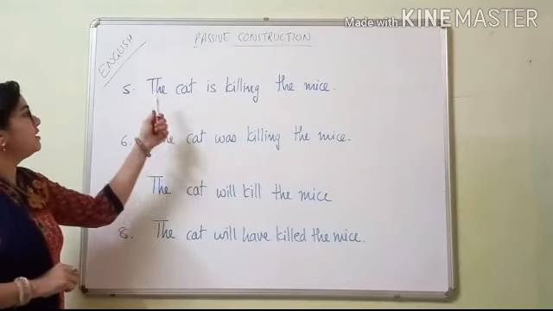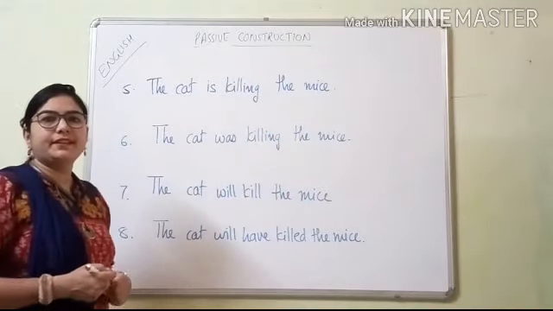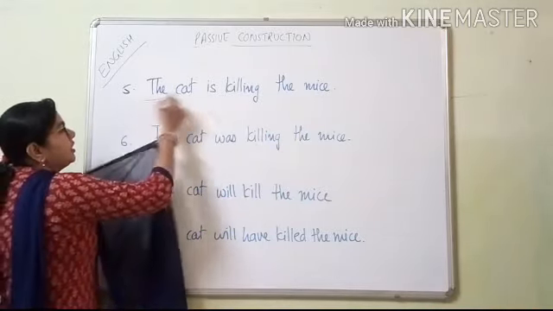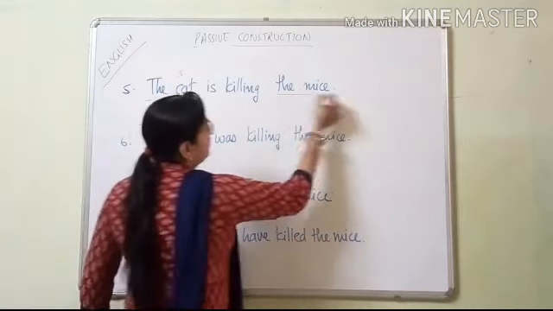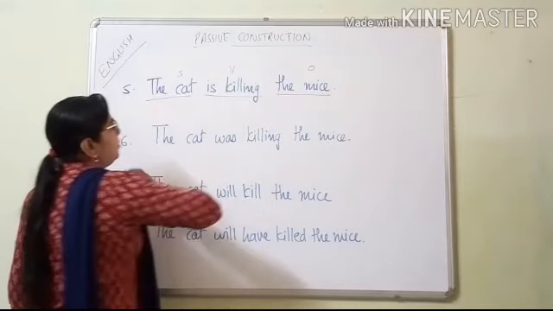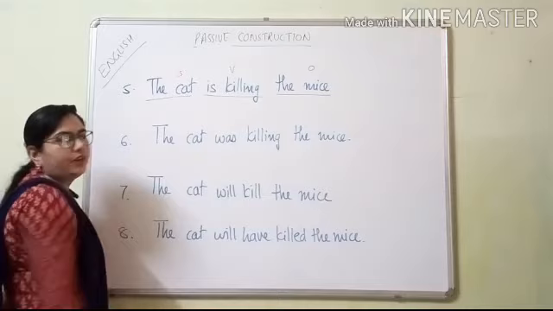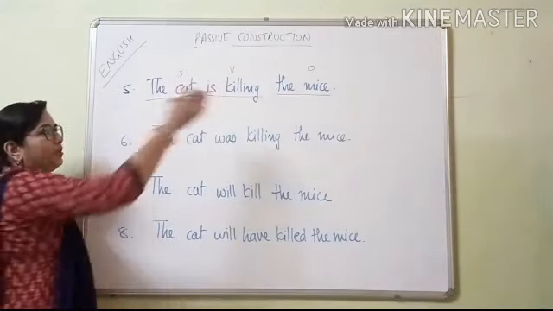See now, the next sentence is, the cat is killing the mice. What is the subject here? So the cat is the subject. Okay. What is the object here? The mice. And this is the verb form. So how will we convert it? First we will keep the object. Without thinking, just keep the object. The mice.